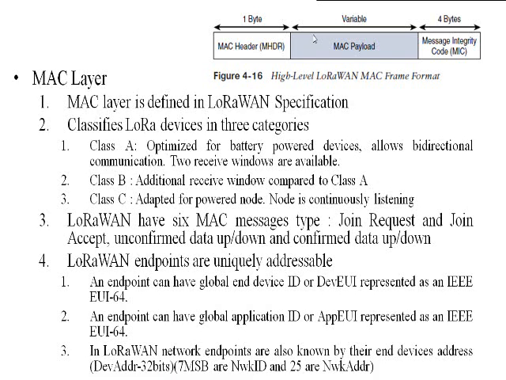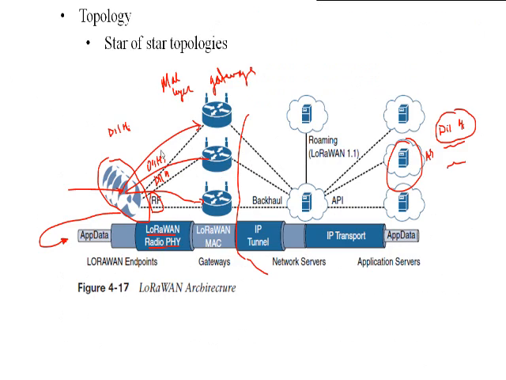So the LoRa devices send the data to the gateway by using the LoRaWAN radio physical layer, and this gateway works on the second layer, the LoRaWAN MAC, and communicates with the internet via this backhaul. This server is connected to the remaining internet in the world.